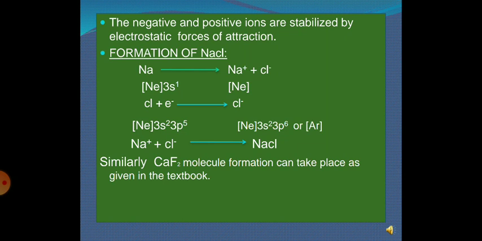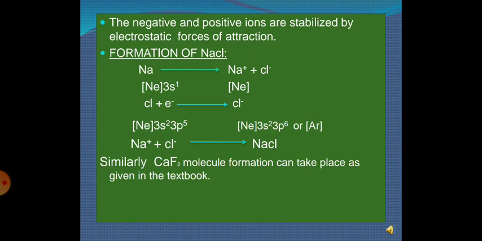Along with that, 7 extra electrons are present, which we write in terms of electronic configuration as 3s2 3p5. When it gains one electron from sodium, it attains the electronic configuration neon 3s2 3p6. This is the electronic configuration of argon, which is nearest to that of chlorine. Now this is the formation of NaCl.